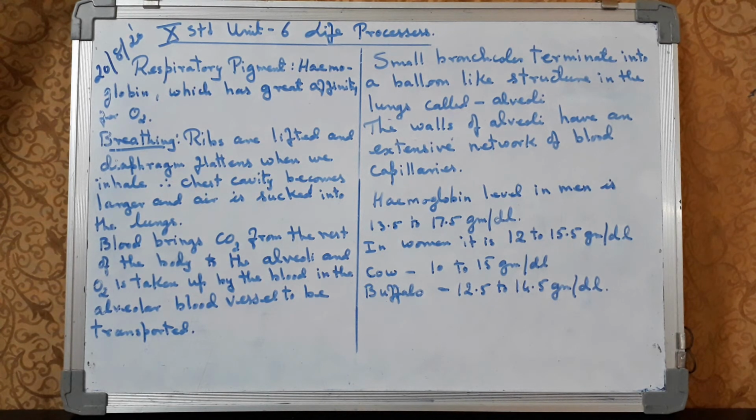And the hemoglobin level in the human being is most important. There is a certain level for the male and for the female, and even for children and for animals, the hemoglobin level always differs. It is due to hemoglobin that the person is healthy. The hemoglobin level in men is about 13.5 to 17.5 grams per deciliter. In women it is 12 to 15.5 grams per deciliter.